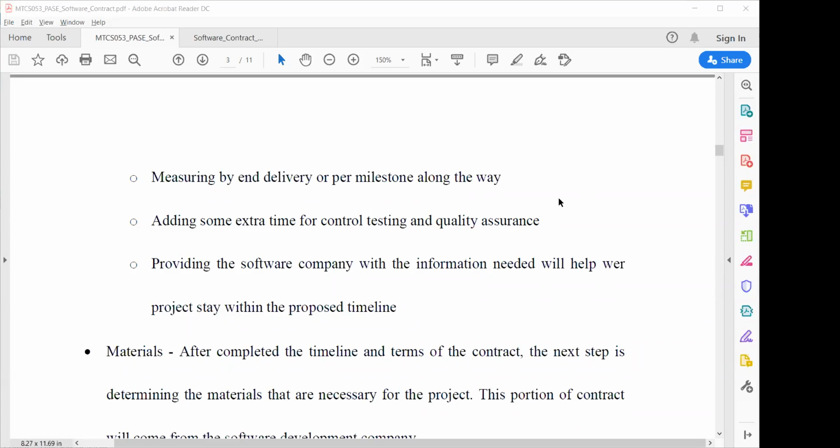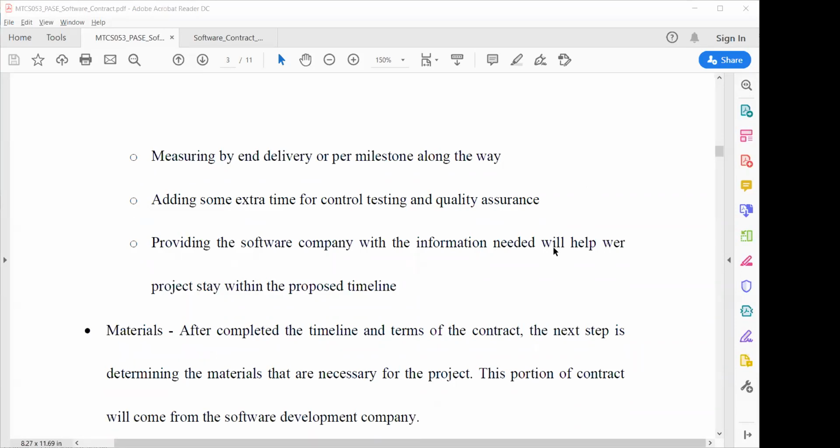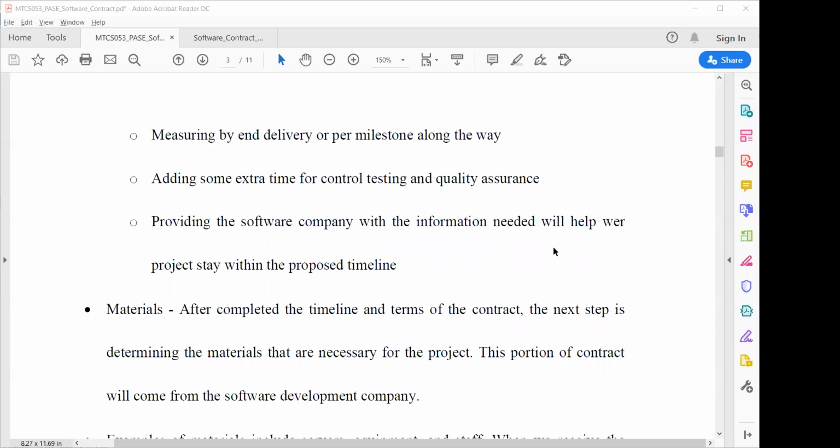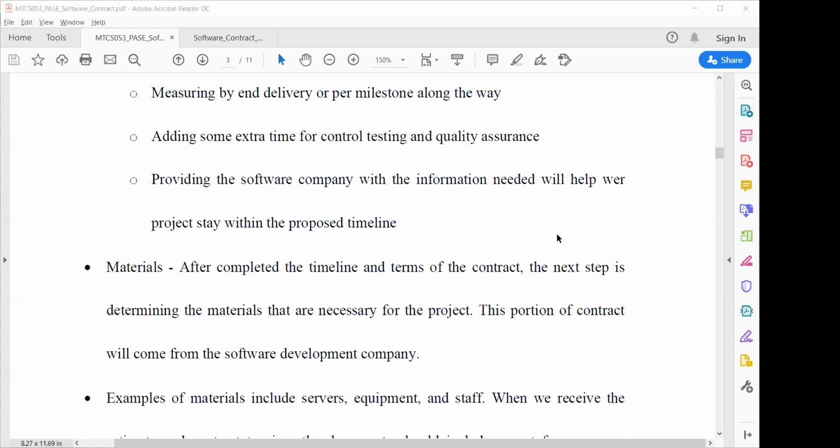So the next one is adding some extra time for control testing and quality assurance. Providing the software company with the information which will help projects stay in the proposed timeline. So when we are developing software, the company will have some information which is required during the project, so that the company stays in the proposed timeline and there is no timeline mismatch. So software can be delivered in time without any delay and so on.